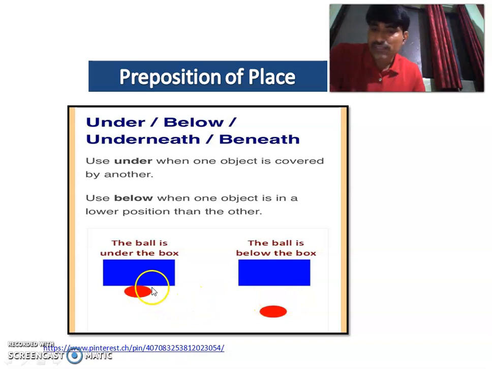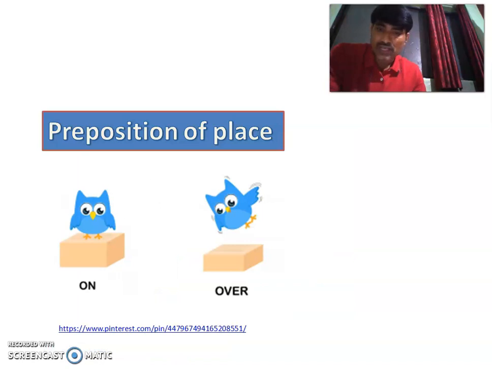Here, there is no space. It is covered, almost covered. So in this situation, please pay attention to these prepositions. And as I told you, the difference between on and over: on means there is a touch, over means there is a space between these two objects.